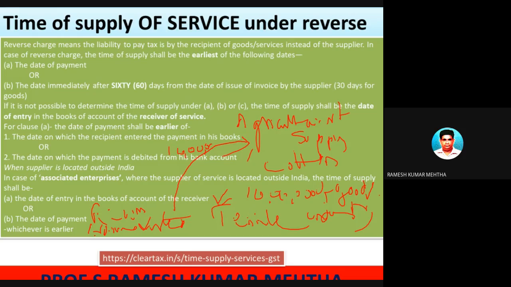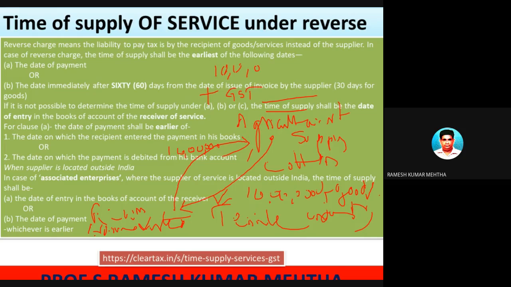In a normal transaction, the supplier has to give an invoice of 10 lakh rupees plus levy the appropriate GST amount on it, and collect it.